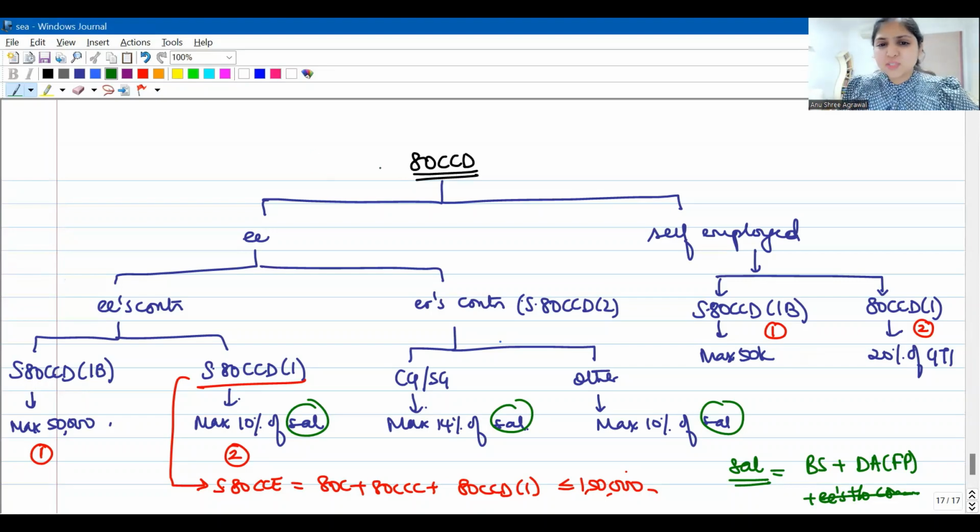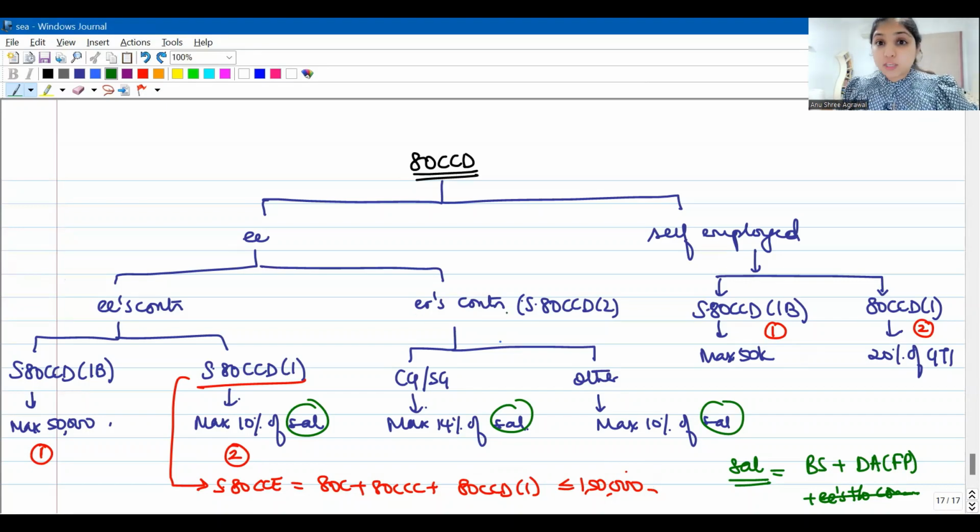Understanding? Yes, so this was a quick summary of 80CCD, NPS contributions, and Atal Pension Yojana. If I'm an employee, for my own contribution, under subsection 1b give me maximum 50,000, under subsection 1 give me maximum 10% of salary. Do not forget, subsection 1 will also be subject later to 80CCE. Under 80CCE, these 3 sections put together, you will have to restrict to 1,50,000.